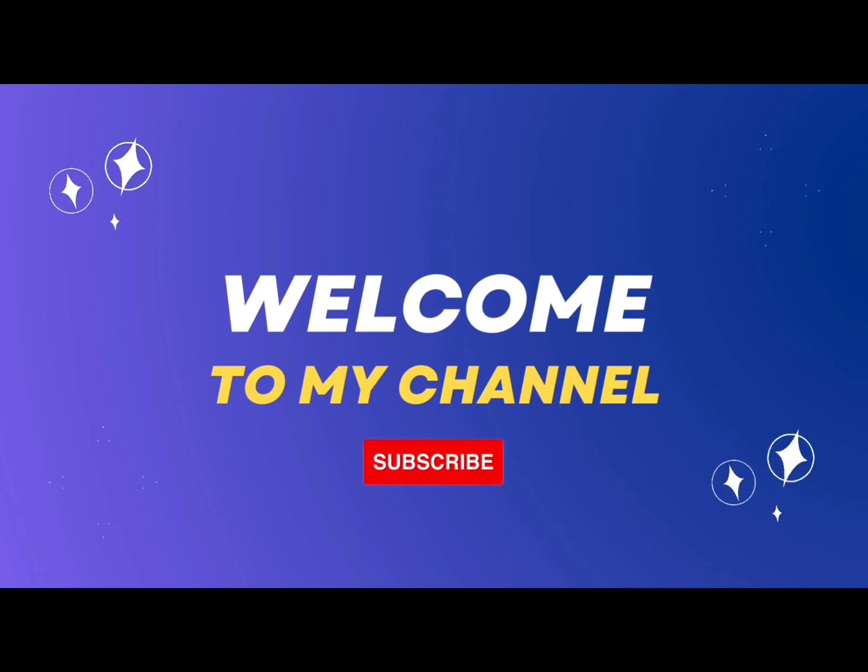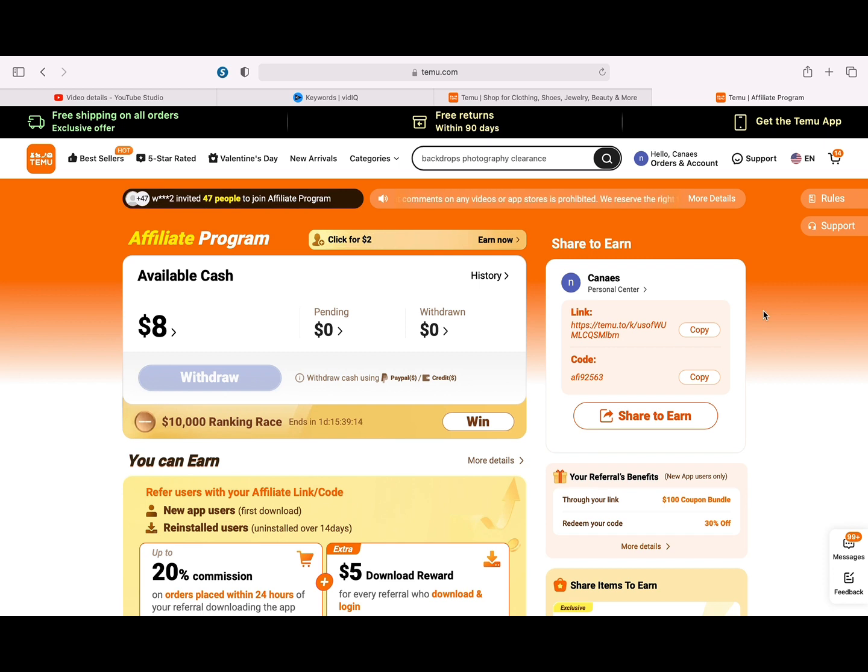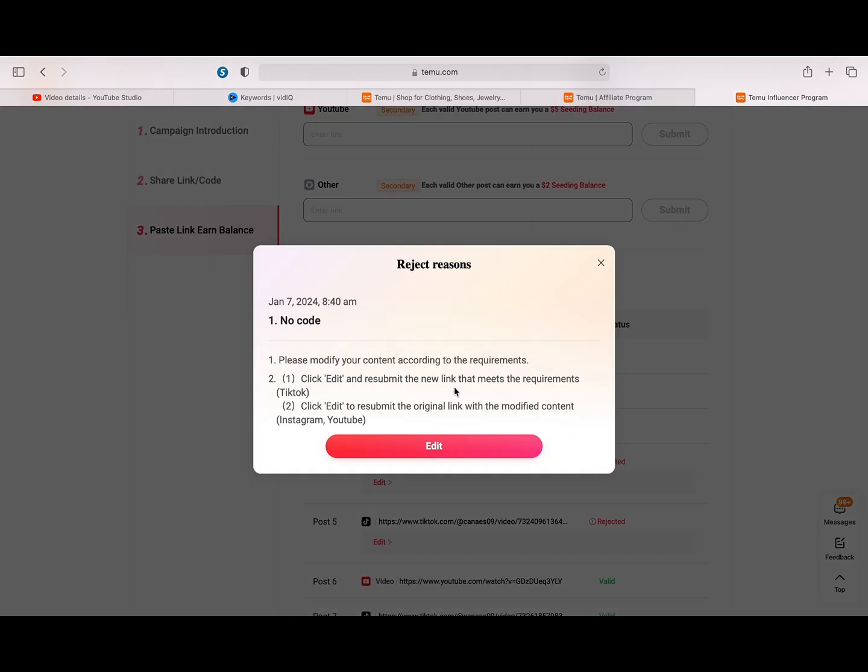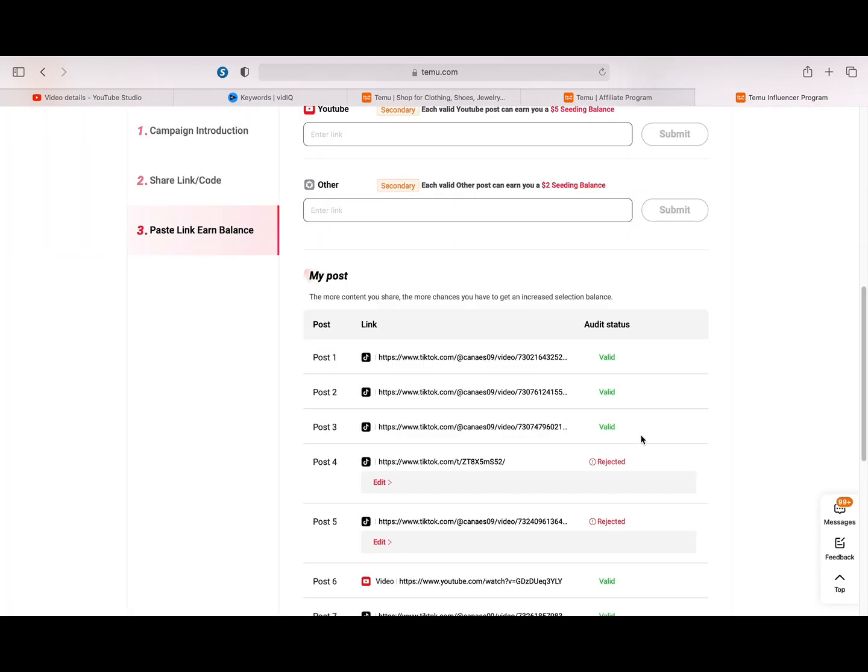Reasons why your Temu post gets rejected. This is going to help you. One, your post does not have a code. If you are a Temu user, make sure you always add a code to your post. It's very important because every post you make is different. So, if you don't add a code, your post won't be approved.